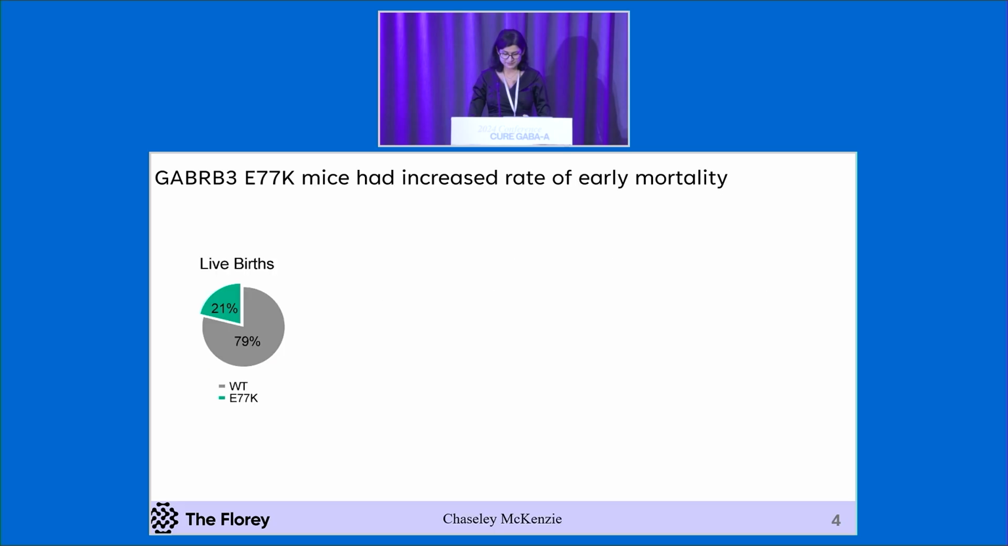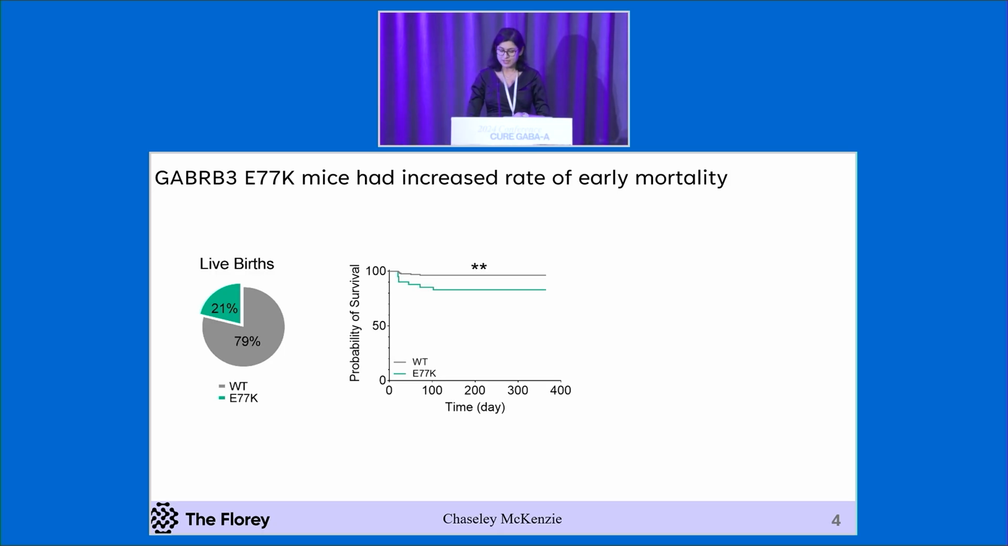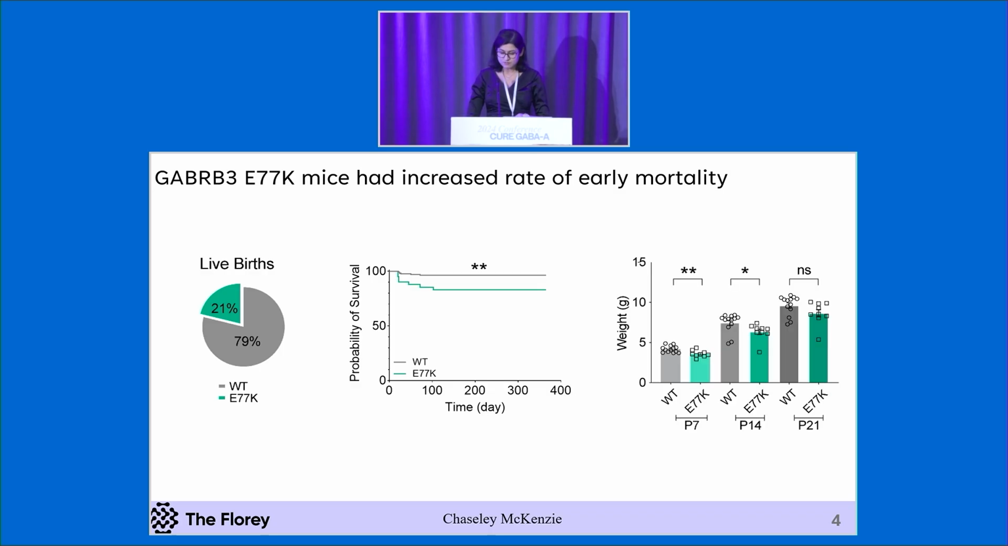After the creation of the mouse model, the first thing we found was that GABRB3 E77K mice do not appear to have Mendelian inheritance, as only 20% of them are being born with the variant. The surviving mice also continue to die prematurely up until about P100, showing these mice definitely have some abnormal disease characteristic. We also found that these mice are significantly smaller, but gradually become of similar size as they grow older, which is consistent with a form of developmental delay.